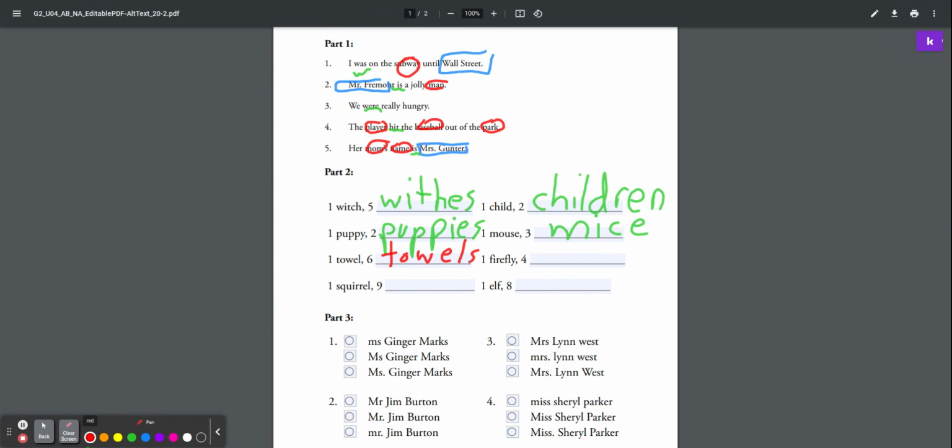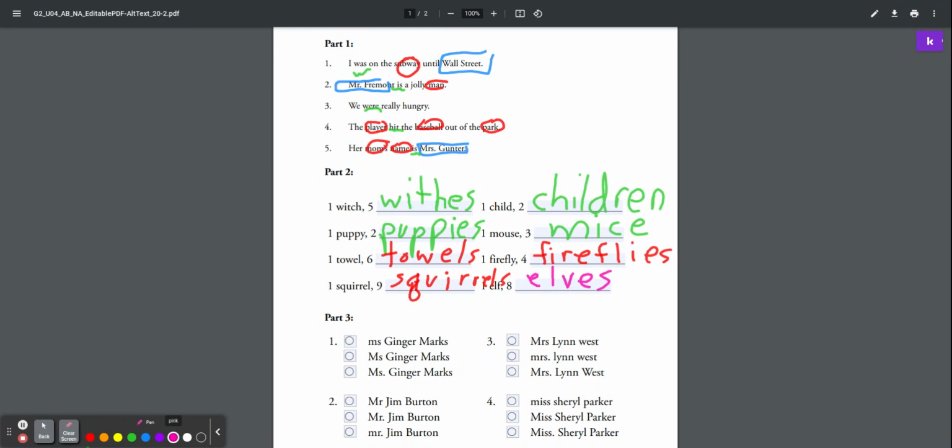1 firefly becomes 4 fireflies. For this one, we have to do some changing. So we get to the Y, we change it to an I, add ES. 1 squirrel equals 9 squirrels. It's crazy cute. And then 1 elf equals 8 elves. So that F changes to a V. Remember that spelling rule? We haven't had that in a while. We don't write the F. It changes to a V and we add ES.